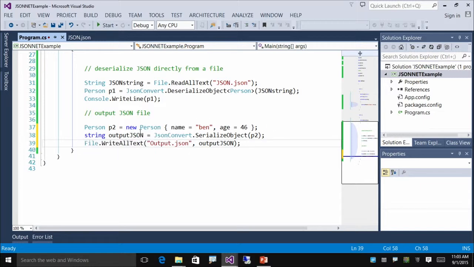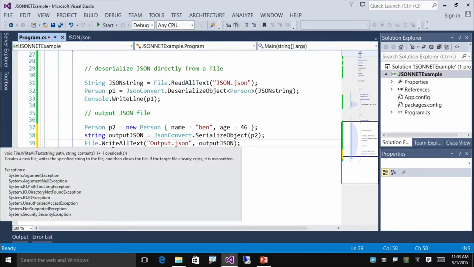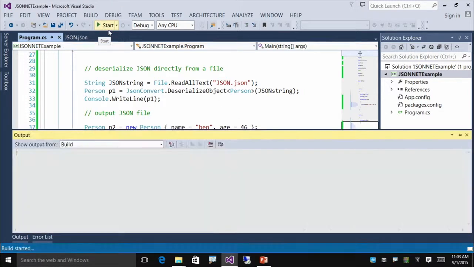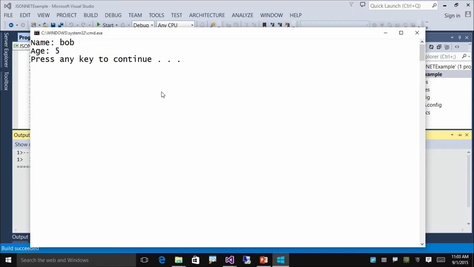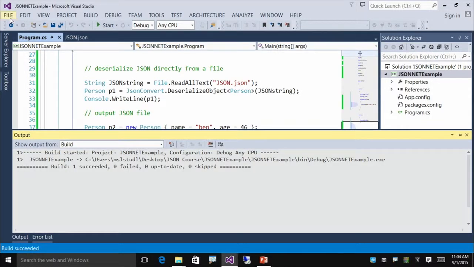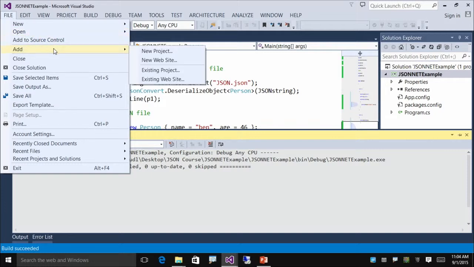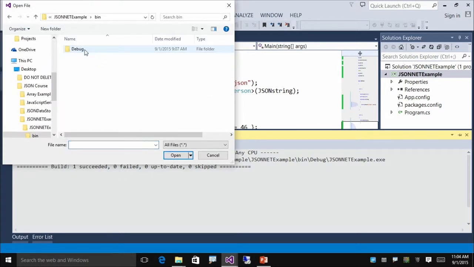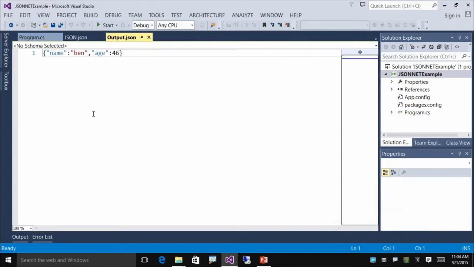So I'm making a new person, p2. I'm using JsonConvert.SerializeObject to put that into a string, and then I'm writing that string to a file. OK. So let's run this. And again, we see the prior read from before because that code was still there. But there now should be a new file in the bin/debug folder. So let's verify if it's there. Ben, yep, 46. Perfect.